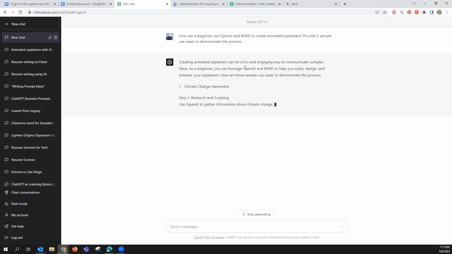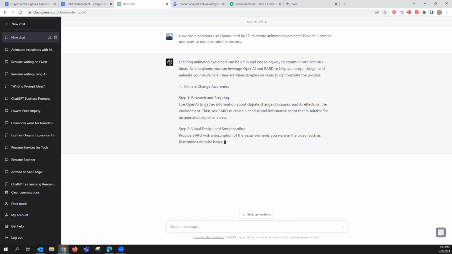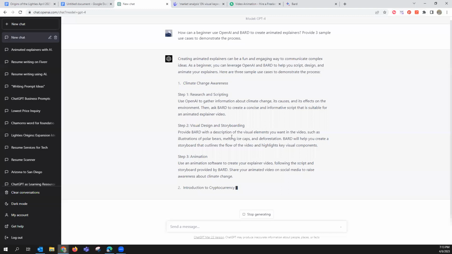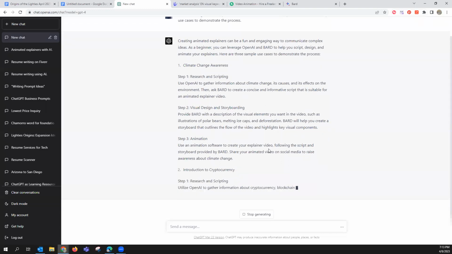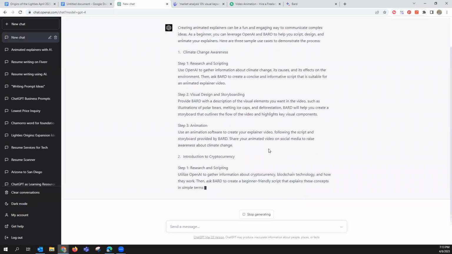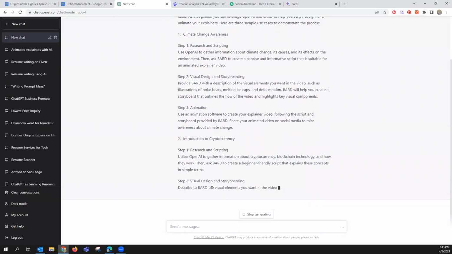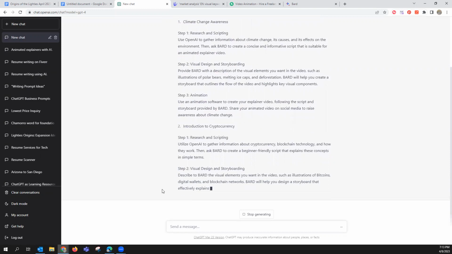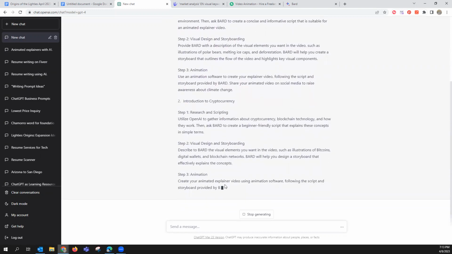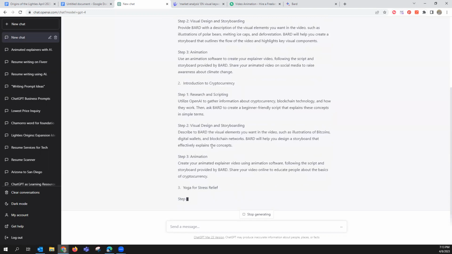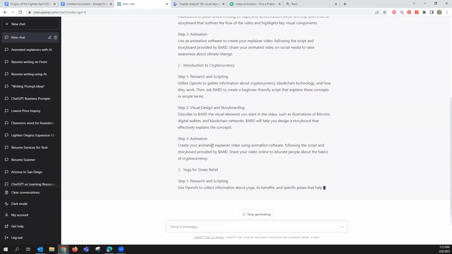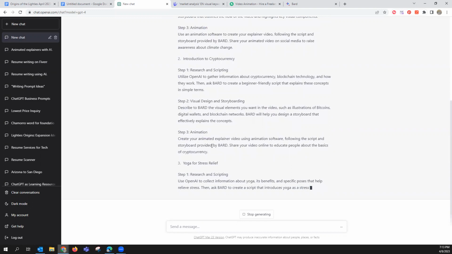Okay, so this is how you can use these. Step one, research and scripting. Step two, visualize, storyboarding. Provide Bard with a description of elements. I like this.